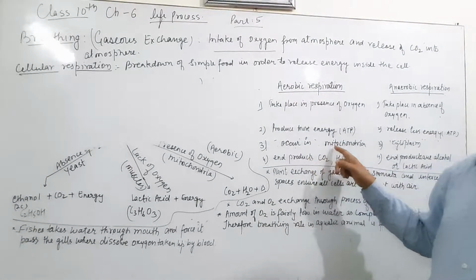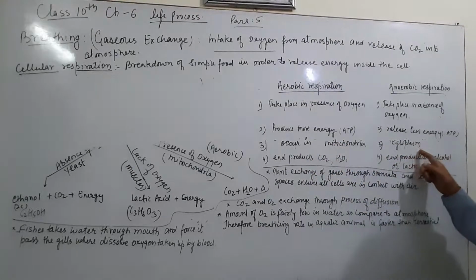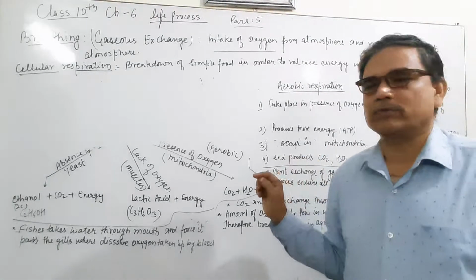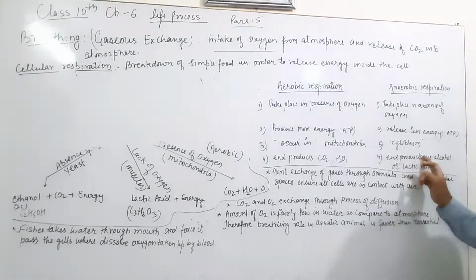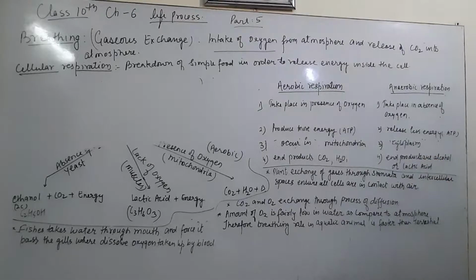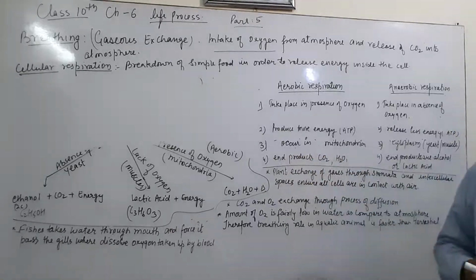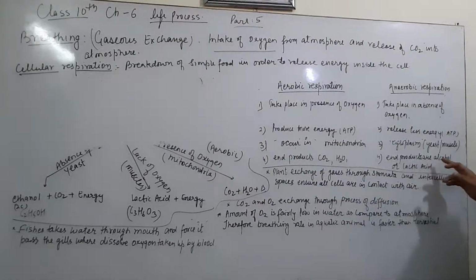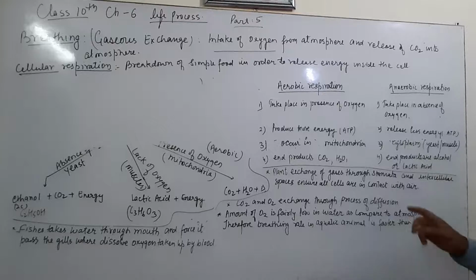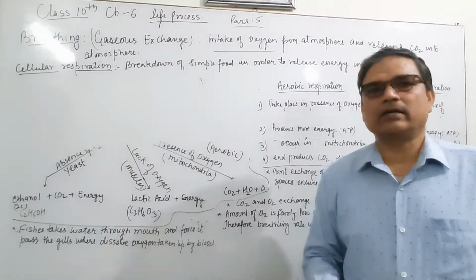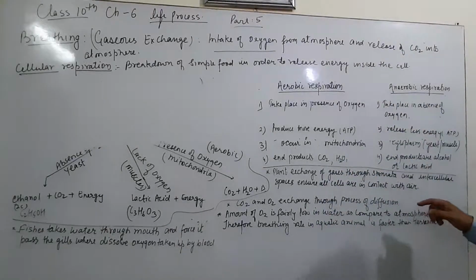Aerobic respiration occurs in mitochondria, while anaerobic generally occurs in yeast or muscles, in the cytoplasm. We can write yeast and muscles. And the end products are carbon dioxide and water for aerobic, and alcohol and lactic acid for anaerobic: alcohol in the absence of oxygen, and lactic acid in the lack of oxygen.